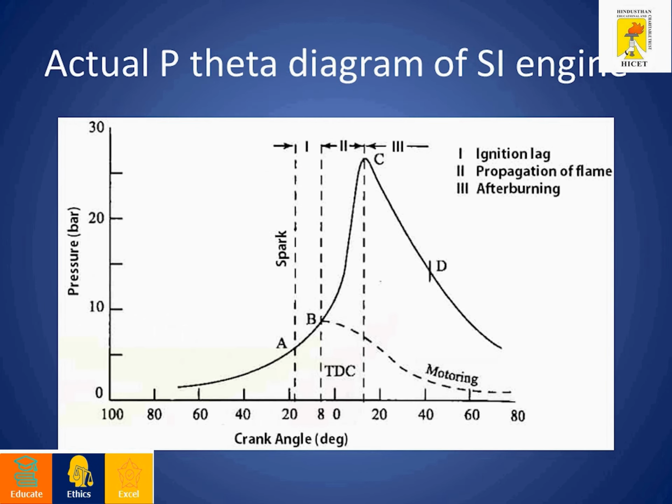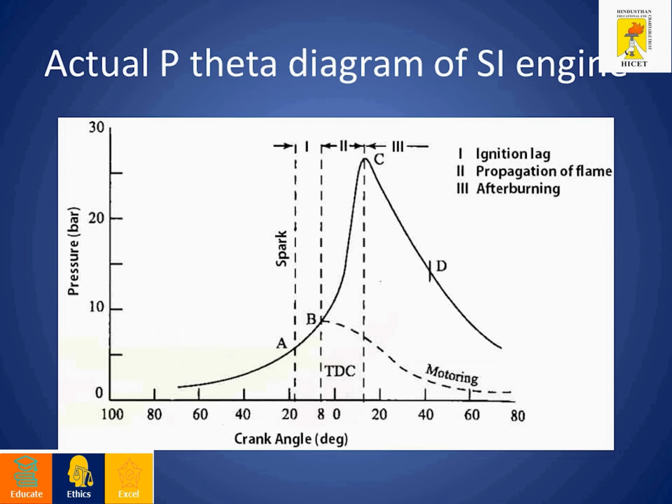This is the actual PV diagram of a petrol engine. In the petrol engine we can take 3 different stages. These are the 3 stages of combustion. The first one is ignition lag, the second one is propagation of flame, and the third one is afterburning.